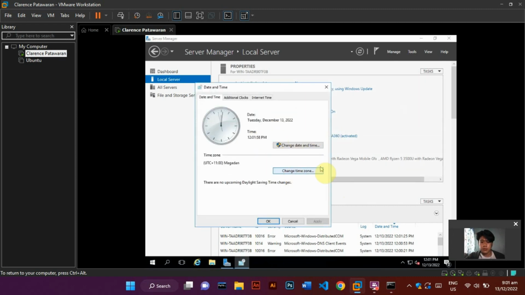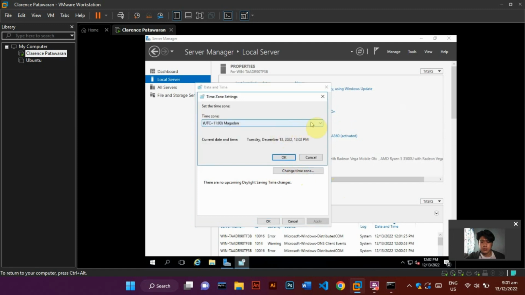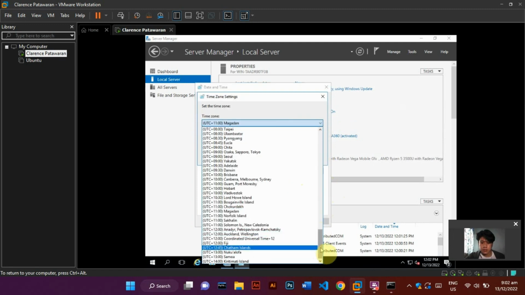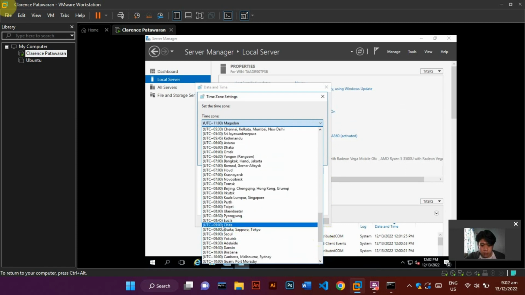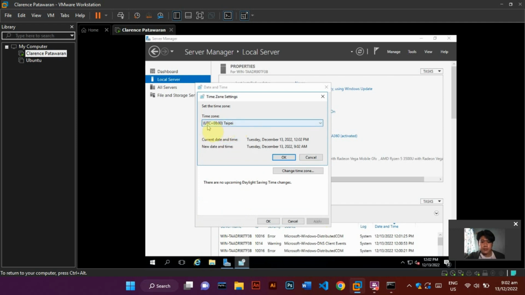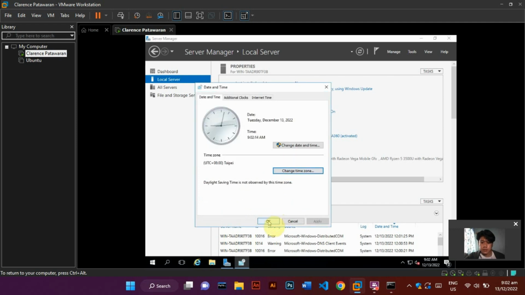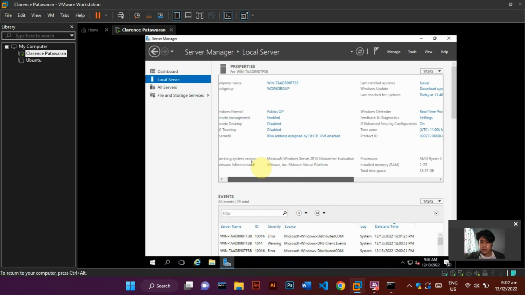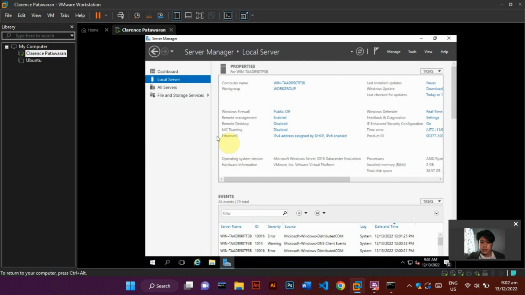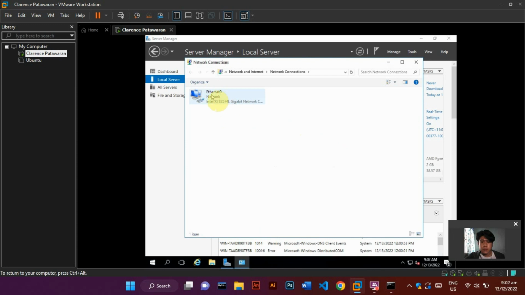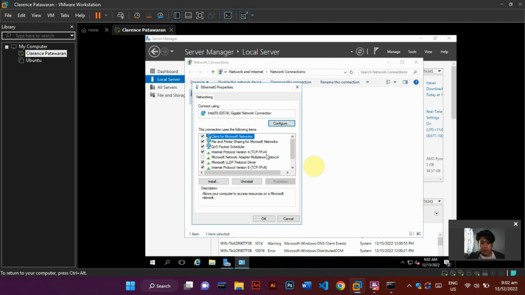Click the time zone and change the time zone to UTC+8, then click OK. After that, click the Ethernet. Then press right-click to your mouse and select Properties. Select the Internet Protocol version 4 and click Properties to insert IP address.